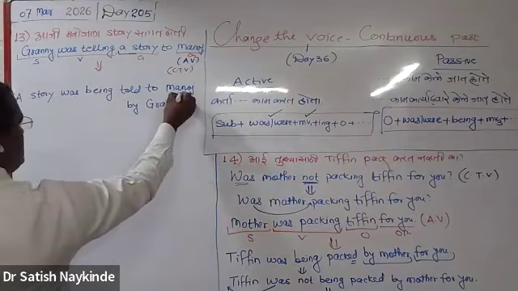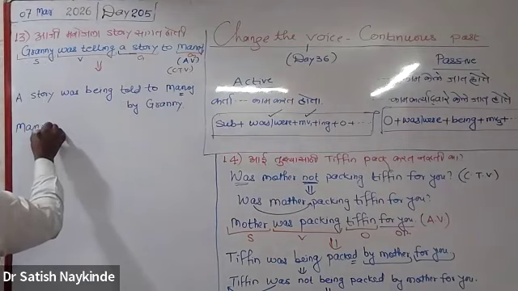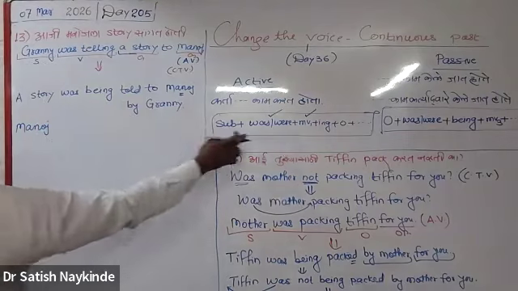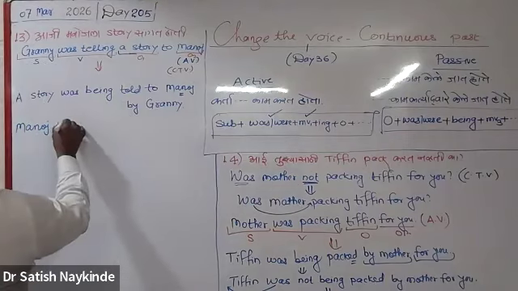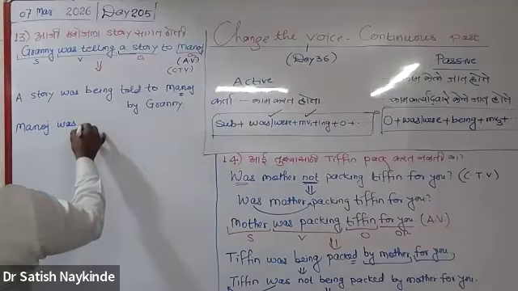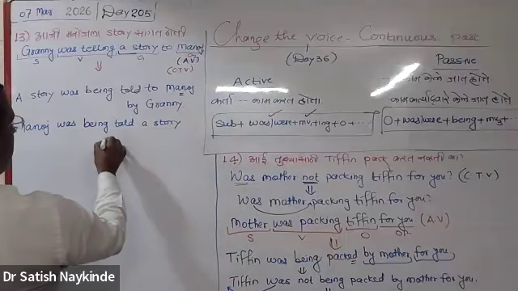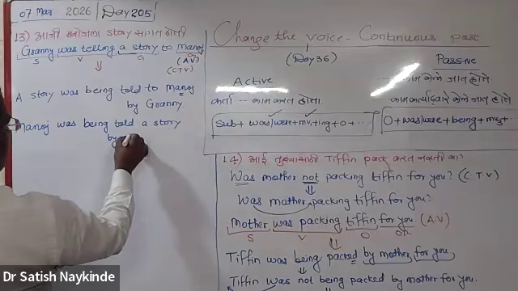So mentioning Manoj as your main object, how would it be? Manoj, then was. Use this structure of passive voice. Was being told a story by Granny.